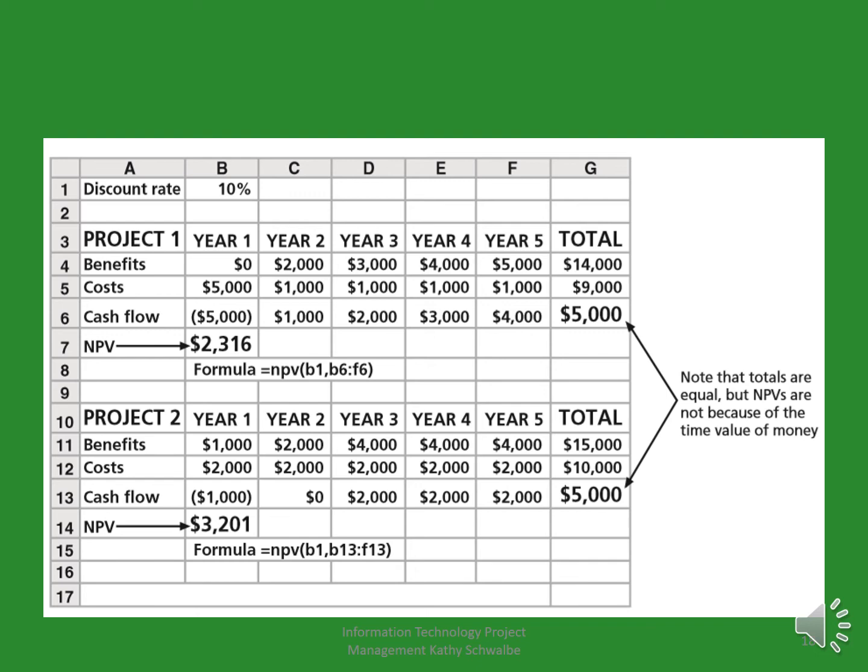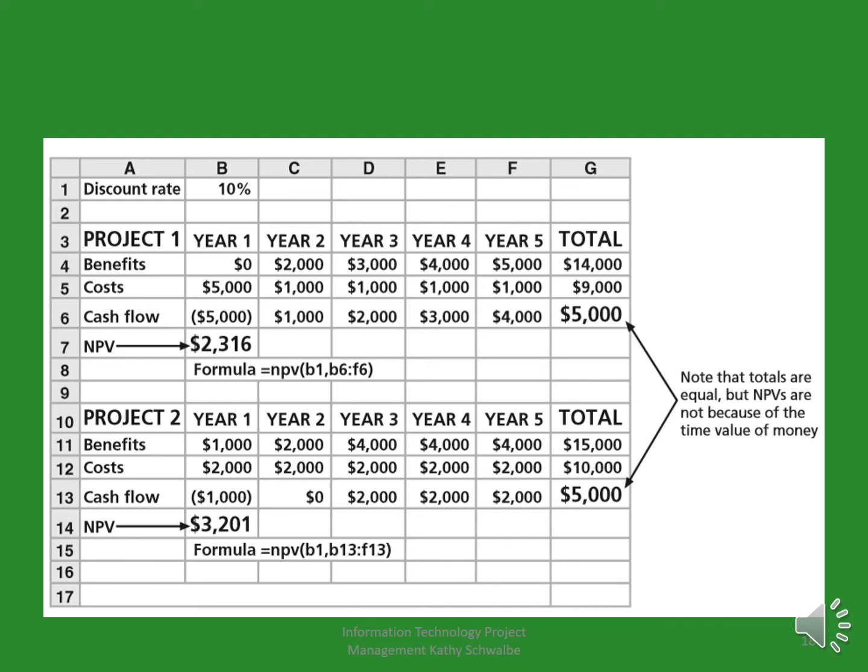Then the net present value, NPV, of project 1 is, according to that formula, $2,316. Next we can see the project 2 benefit, cost, and cash flow. Here we can see in project 1 and project 2 the net cash flow at the end of year 5 is the same value, $5,000.